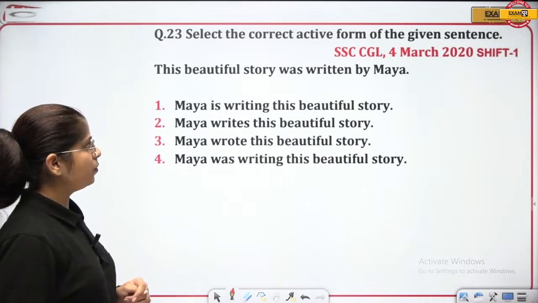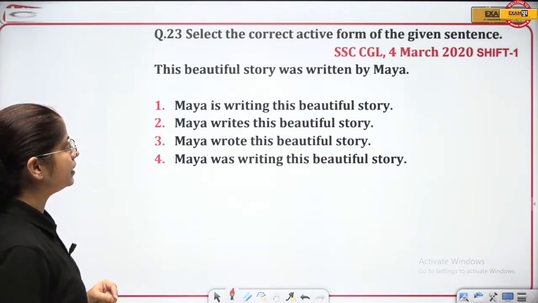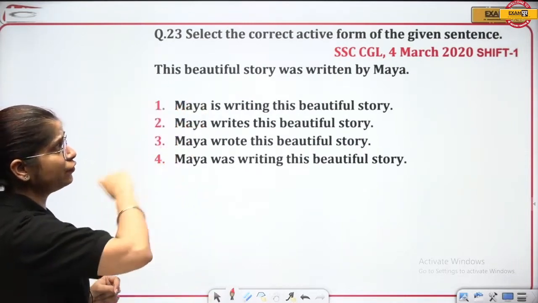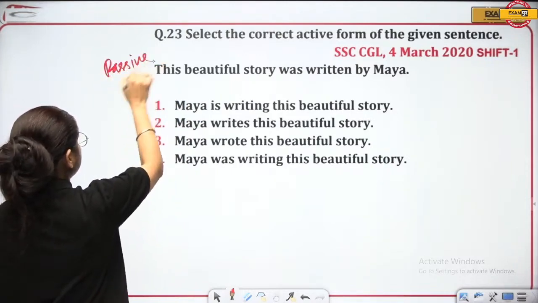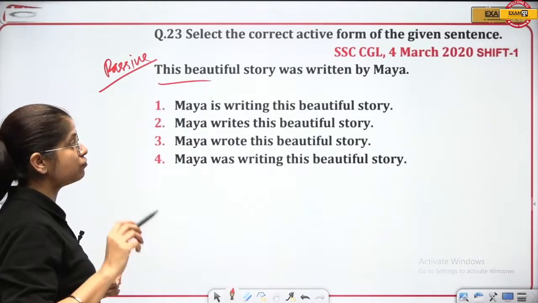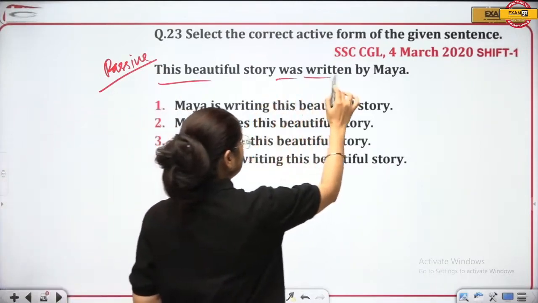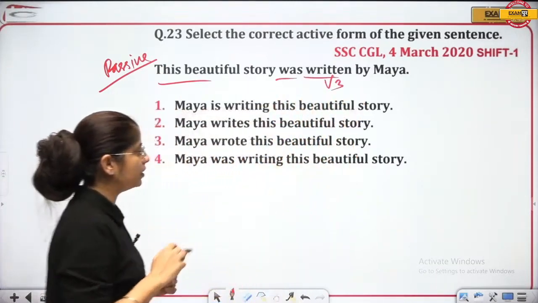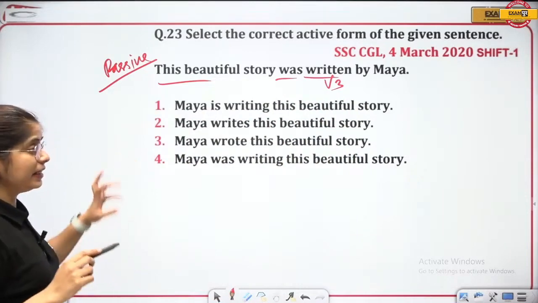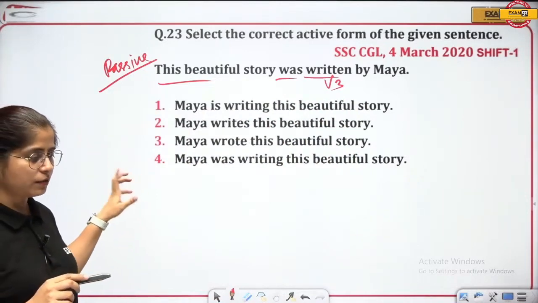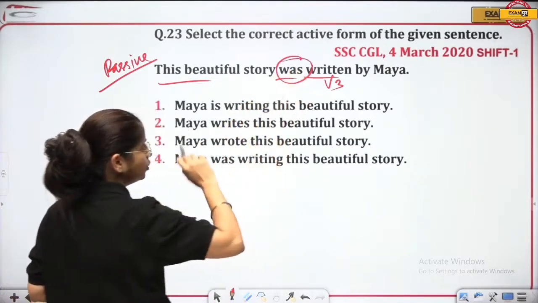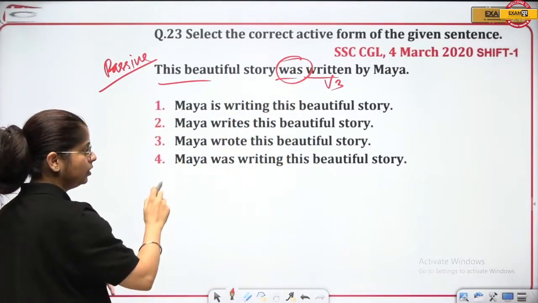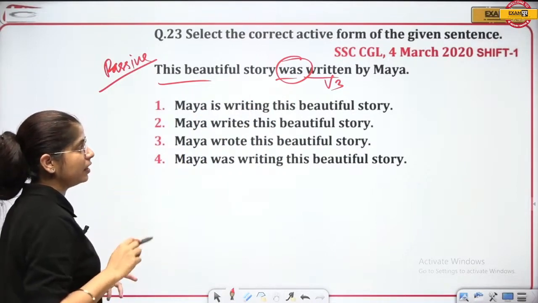Let's see this one. This beautiful story was written by Maya. You have to convert it into active. Select the correct active form of that. That means this has been given in passive. How do we recognize that? This beautiful story was written by, was and V3. That means passive. I have told you that in voice we do not change the tense. This tense is past tense.